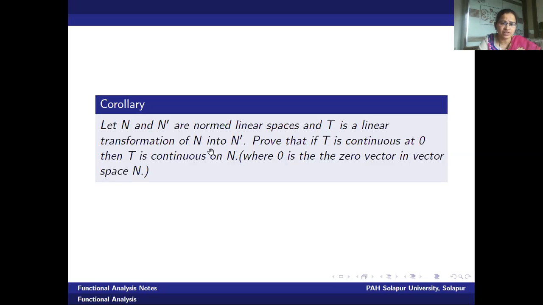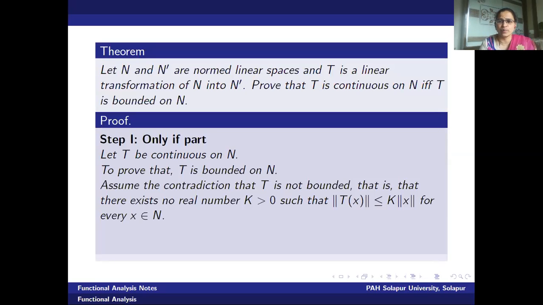Okay. Now, actually, we have proved that if T is continuous at any point, then T is continuous on the whole domain. Now, here taking that any point to be the special vector, the zero vector. Therefore, T is continuous at the zero vector must imply T is continuous on N. Okay. Coming to the next property of the linear transformation, let N and N dash be normed linear spaces, and T is a linear transformation of N into N dash. Then prove that T is continuous on the domain N if and only if T is bounded on N. Continuity implies and is implied by boundedness provided the mapping T is linear.